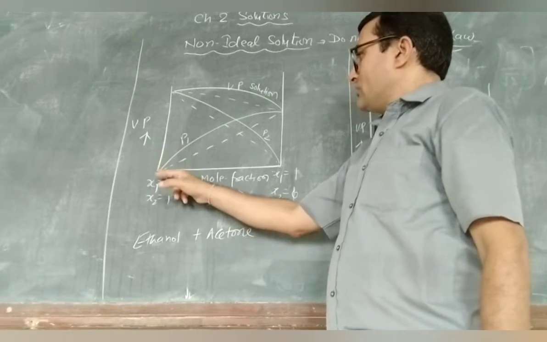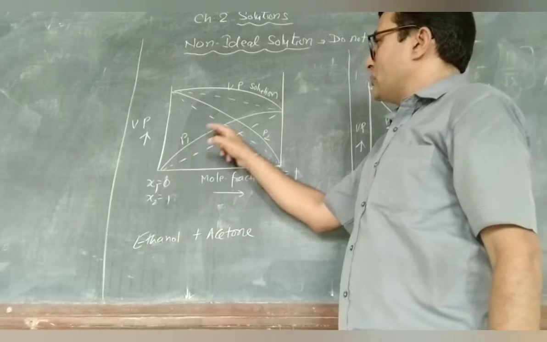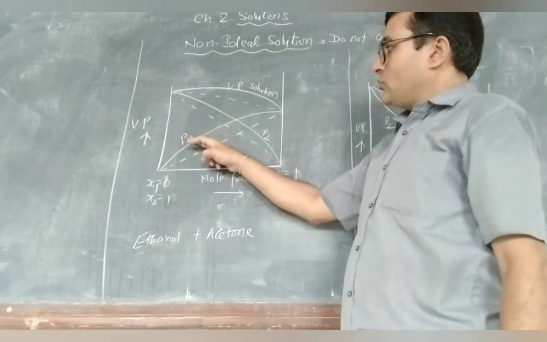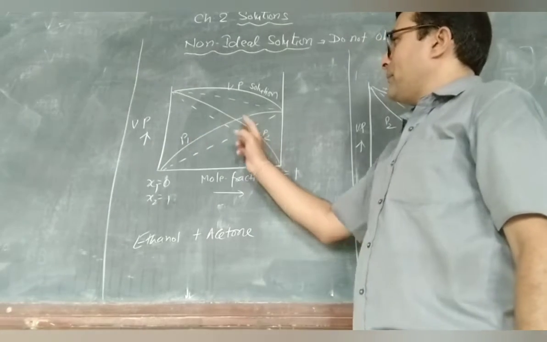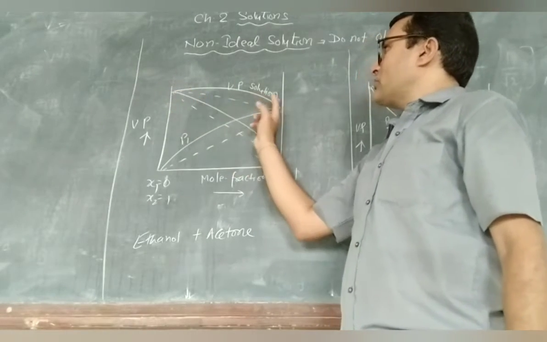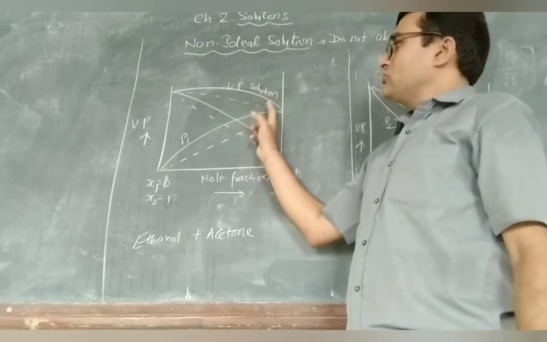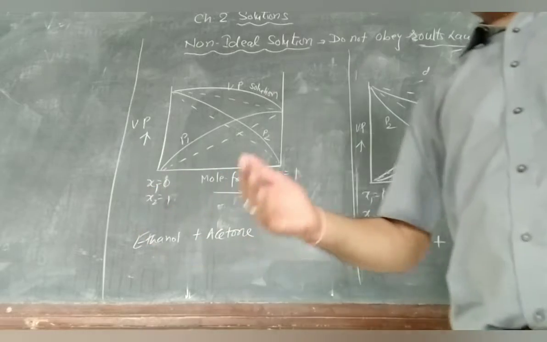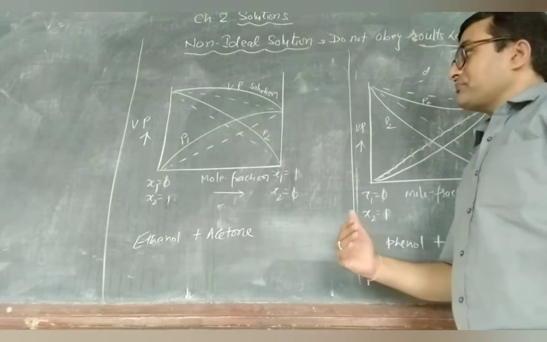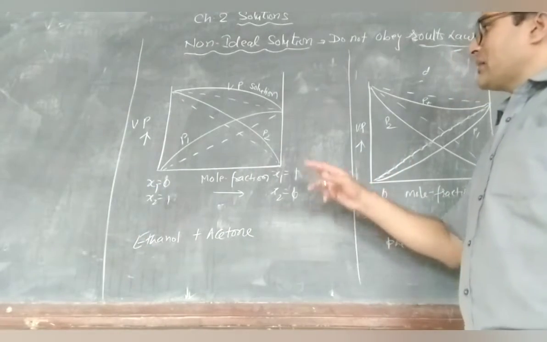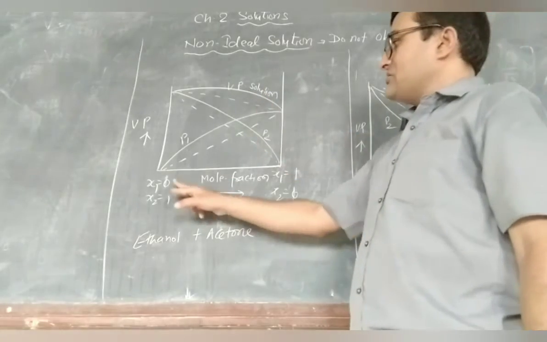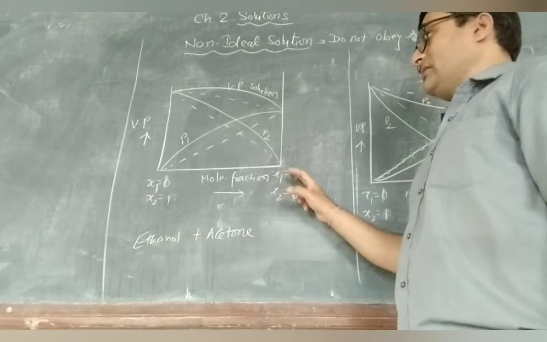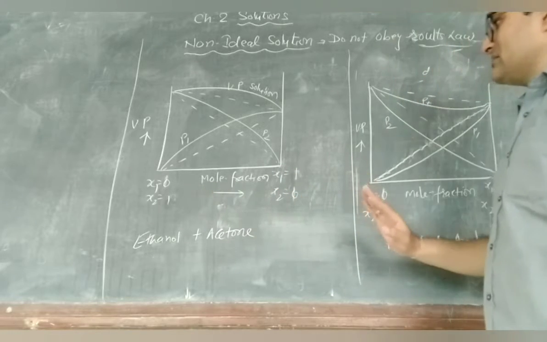So this is the graph showing the positive deviations for component 1, and this is for component 2, and this is for the solution, the vapor pressure of the solution. So here the vapor pressure is higher than expected. So this shows the positive deviation, x1 0, x2 1. On this side x1 increases, x2 decreases.